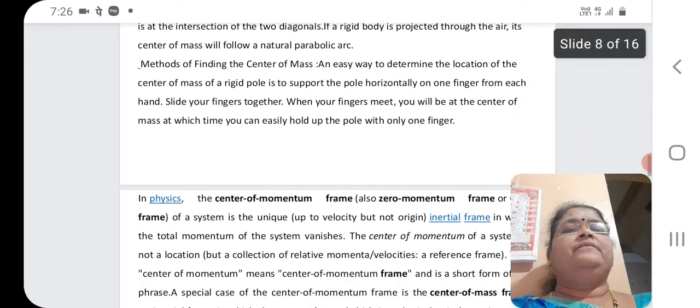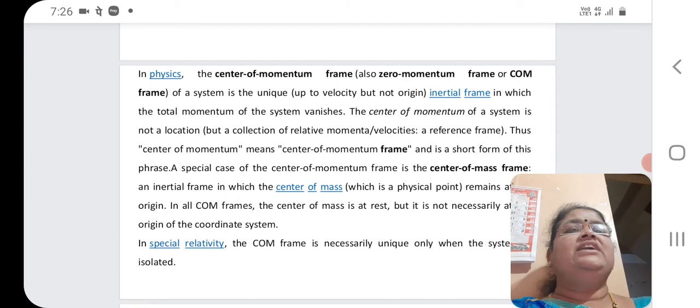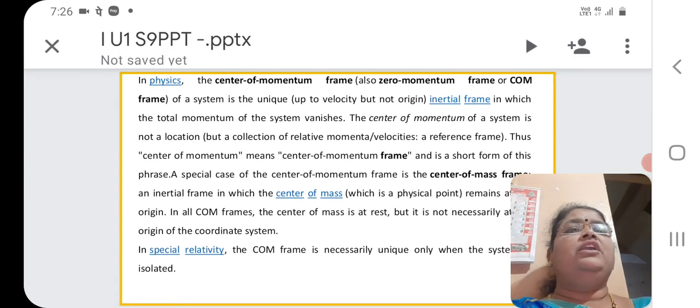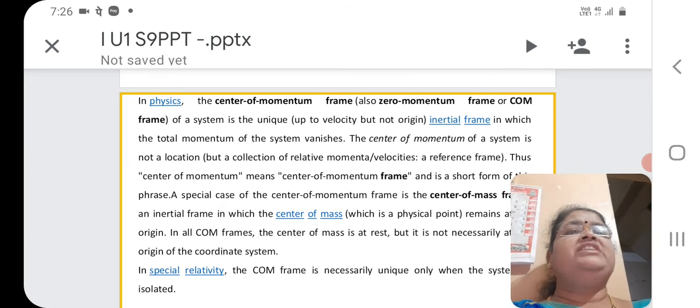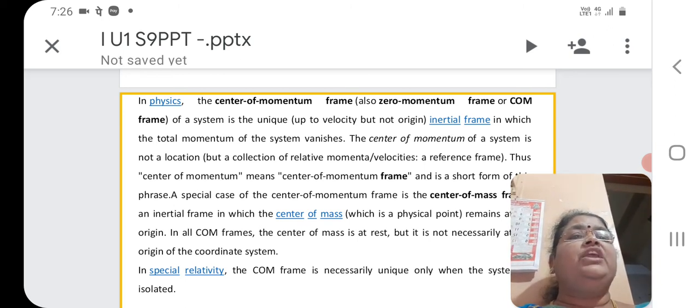In physics, the center of momentum frame, which is also called the zero momentum frame or center of mass frame of a system, is the unique inertial frame in which the total momentum of the system vanishes.